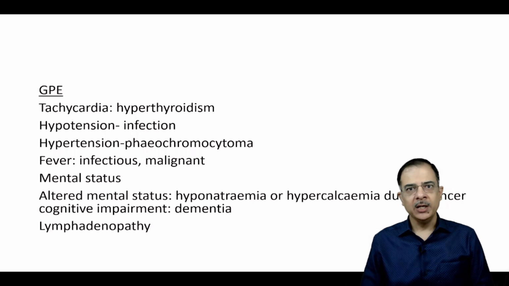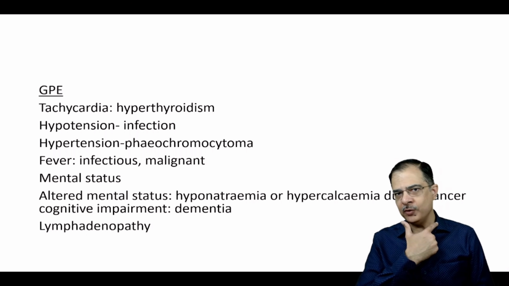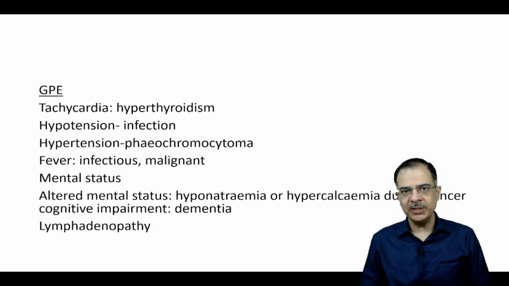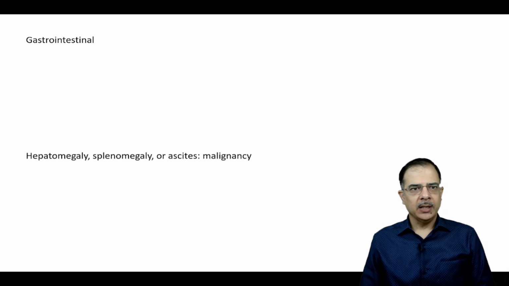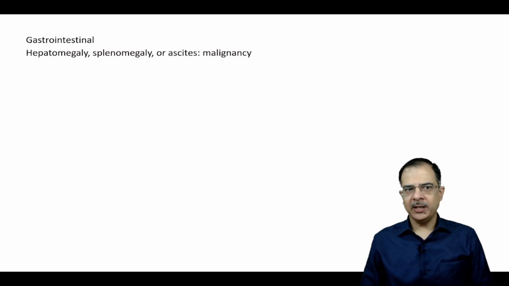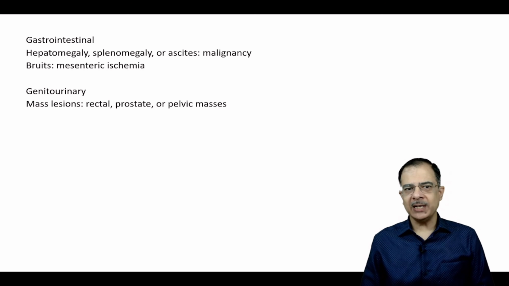Lymphadenopathy should be checked, especially the supraclavicular lymph node, which is suggestive of GI malignancies. Then in the GI tract, we should check for hepatomegaly, splenomegaly, or ascites, which might be suggestive of some malignancies. Bruit is suggestive of mesenteric ischemia. Genitourinary: we should check for any mass lesion, whether rectal, prostate, or pelvic masses.